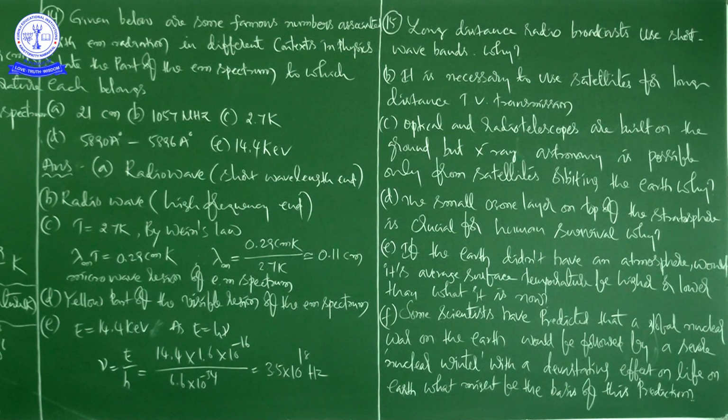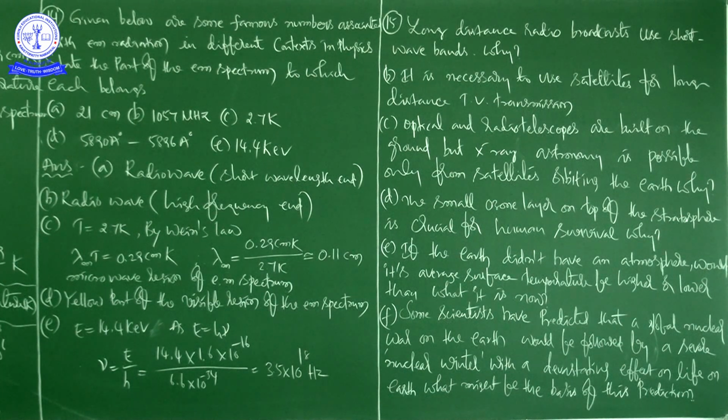Also, one more point: ground wave transmission is possible only up to a limited range. That is why satellites are used for long distance TV transmission.